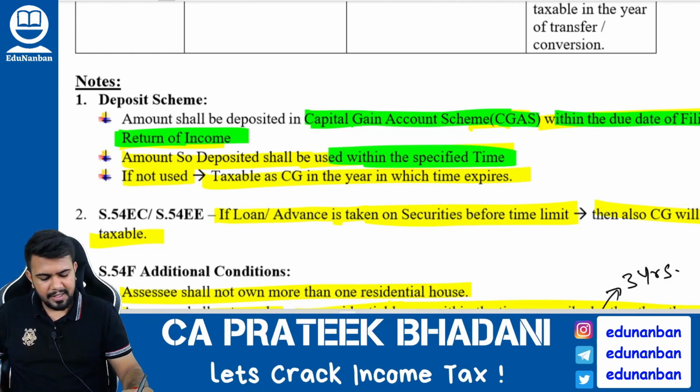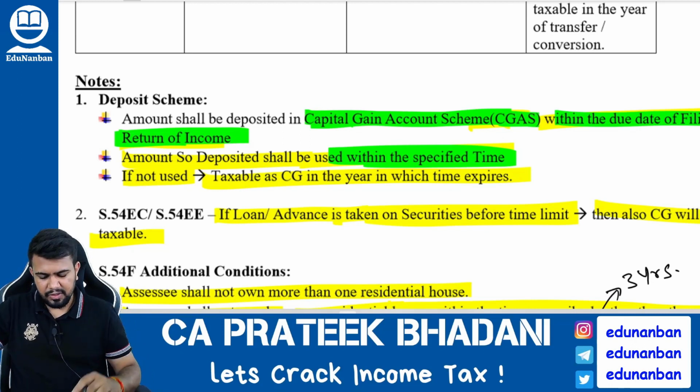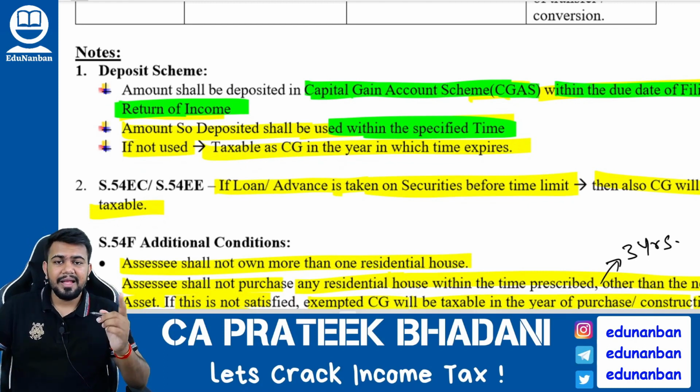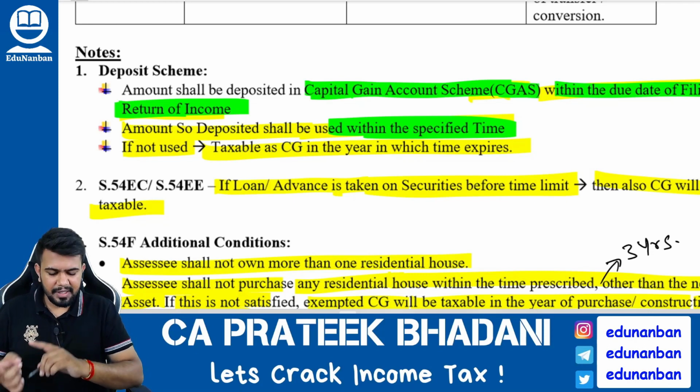What is the time limit? Minus 1 plus 2 plus 3. Within the time limit, the assessee should use the money in the deposit scheme to buy or construct the new house. If the assessee is not able to use the money, then the capital gain which was already exempt will again become taxable.